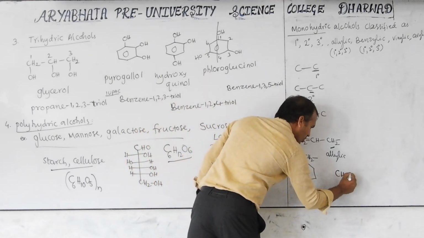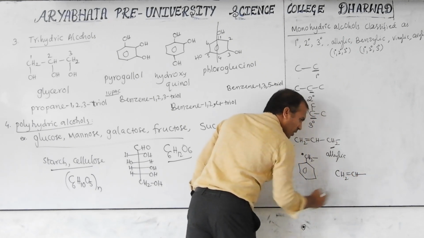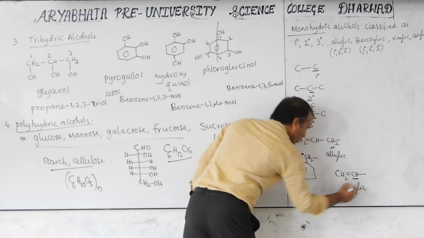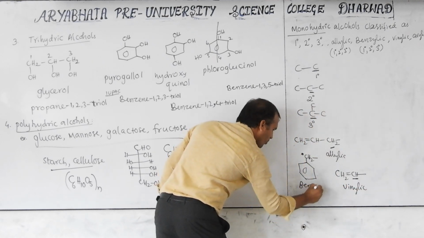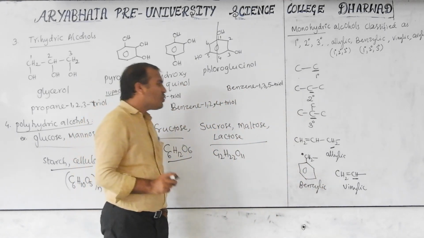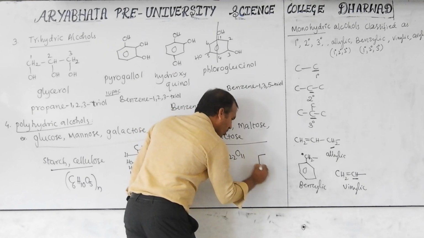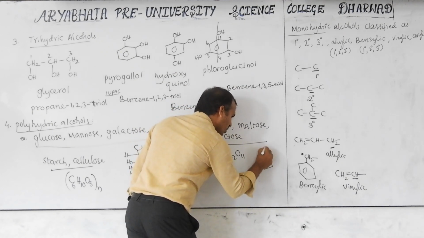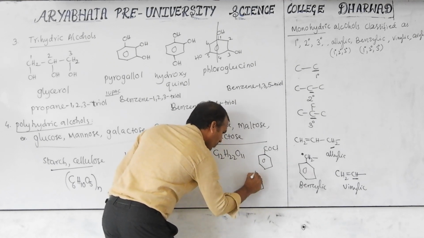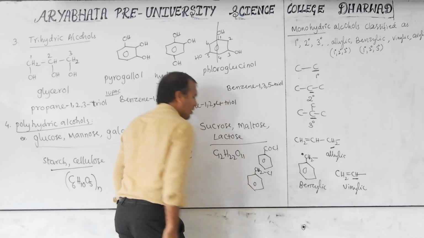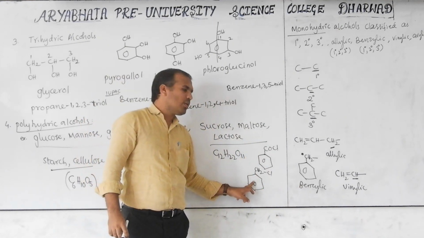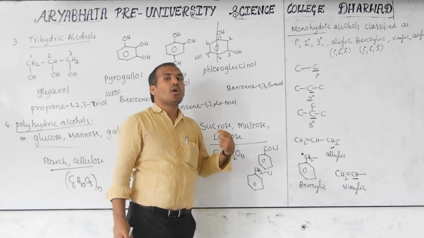Next, CH2=CH. This carbon is known as vinylic. This is benzylic. Benzoyl and benzyl are two different words. This is COCl, and this is CH2Cl. This one is called benzyl chloride, and this one is called benzoyl chloride.